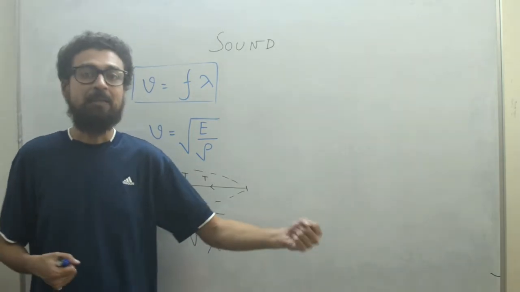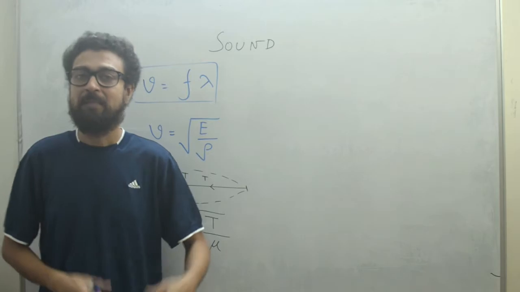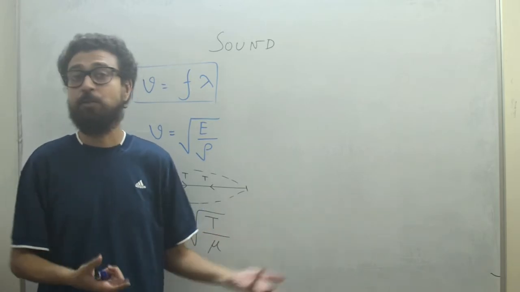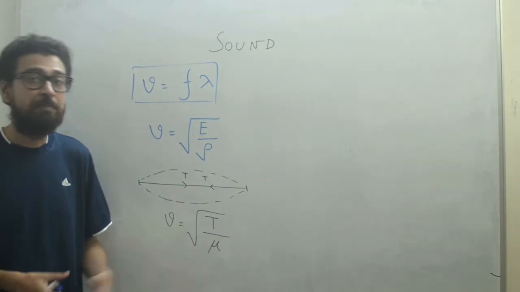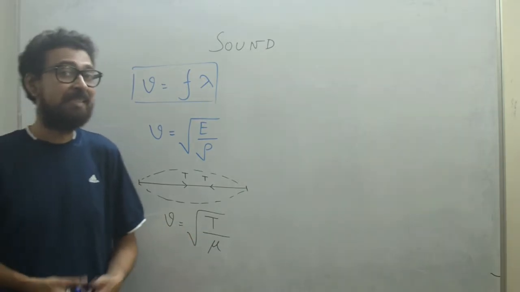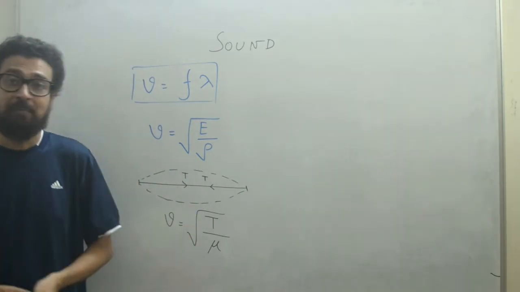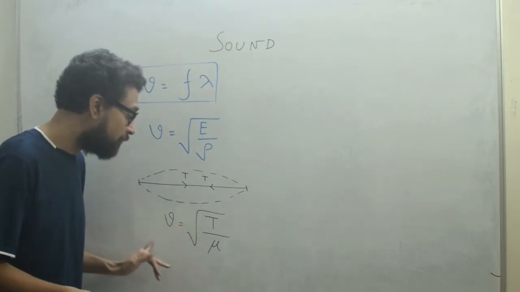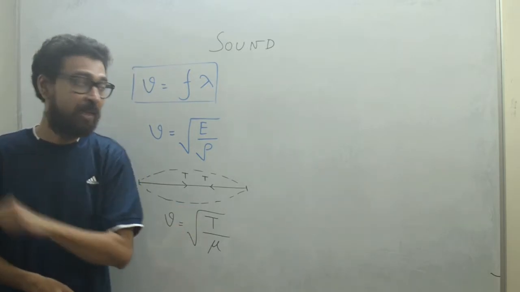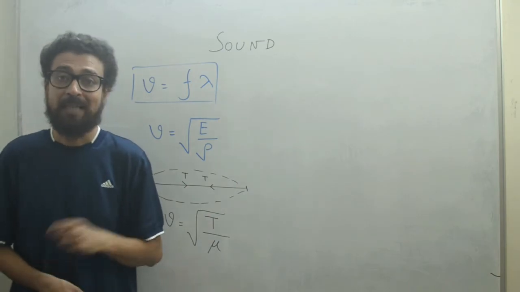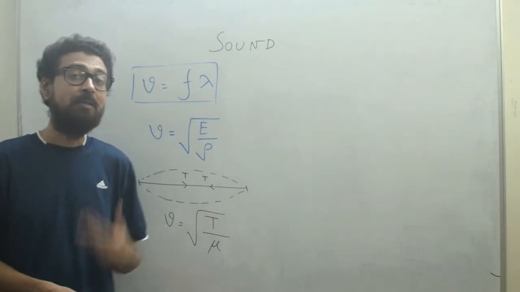Suppose it is 1 kg per meter, then 2 meters is 2 kg. Suppose it is 5 kg per meter, then 2 meters is 10 kg. That is how we remember it. All these things we have done in lower classes. This is the velocity of sound in a stretched string, and this is the velocity of sound in any medium, where E is the modulus of elasticity.